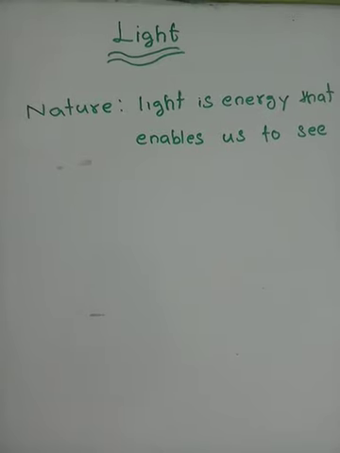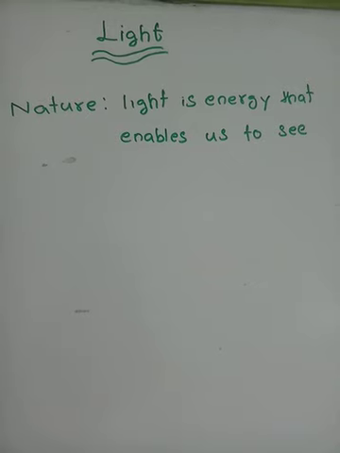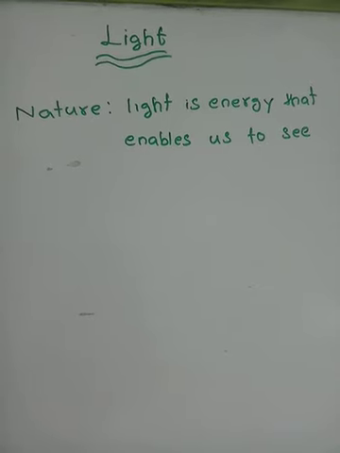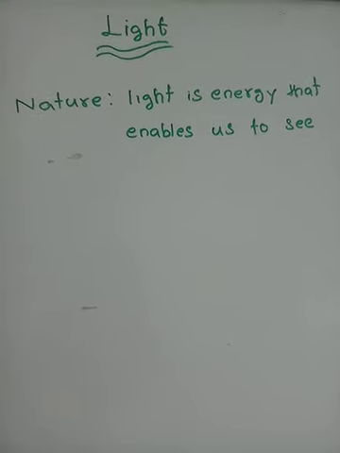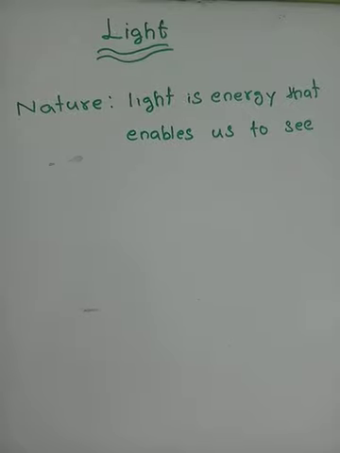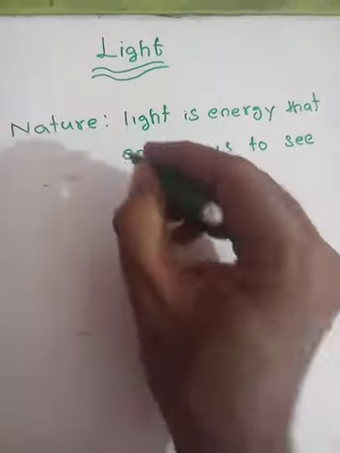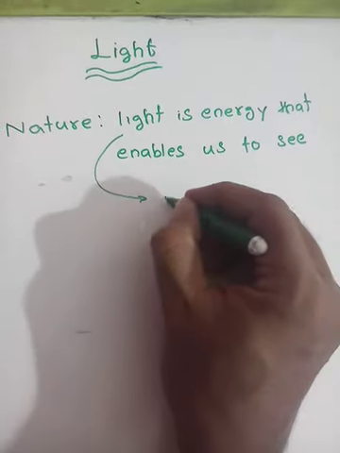Coming to the first thing, what is the nature of light? What scientifically is light? In very easy words, we can say that light is a form of energy that causes the sensation of vision. Or we can say that light is the form of energy that enables us to see. But this is a very vague kind of definition. What exactly is light?